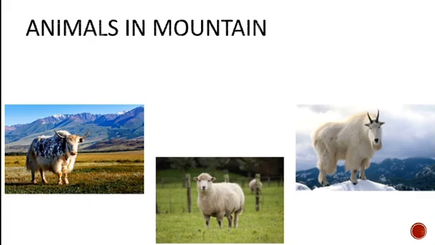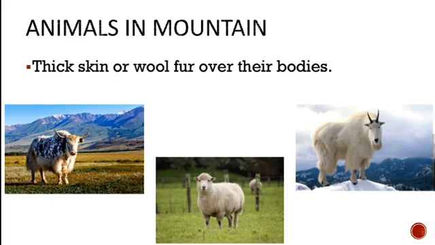How do these animals get adapted? The adaptation of these animals is that they have thick skin or wool fur over their bodies. All these animals have thick skin and fur on their body which helps protect them from the cold climate. When there is extreme cold, this thick skin and fur helps keep their body heated and protects them from the cold.